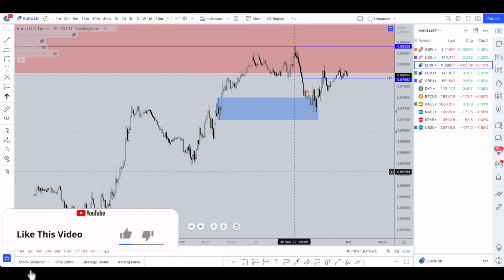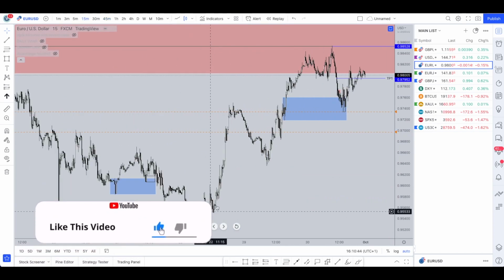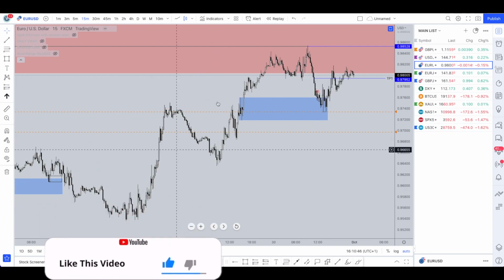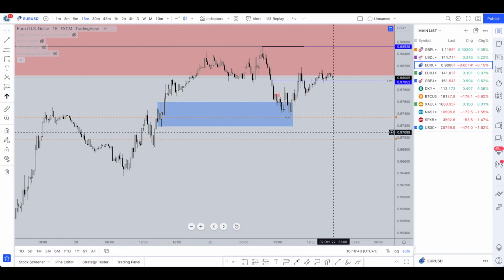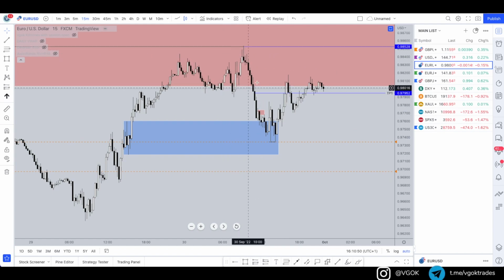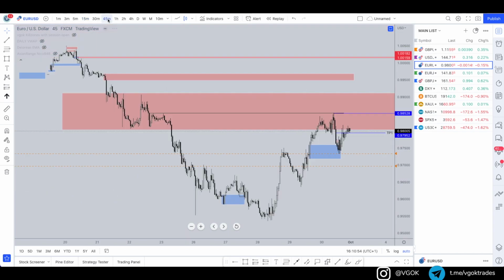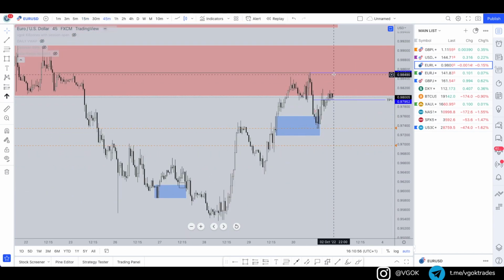Lower time frames, this is what I've got pretty much. Obviously the buys are from down here, and then just looking to play as new price action is confirmed. So we do have this buy to sell region in here, so I'm going to mark up something in there. But let's have a look at the 45-minute first and clean up some of this chart as well.